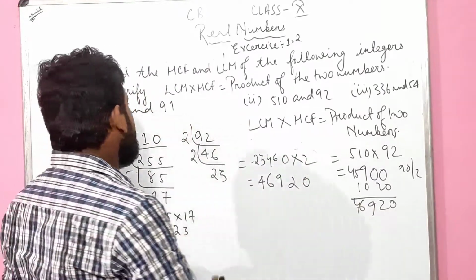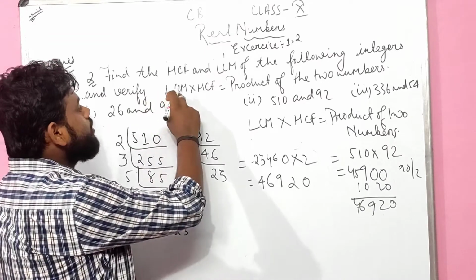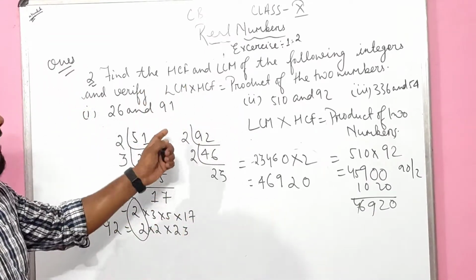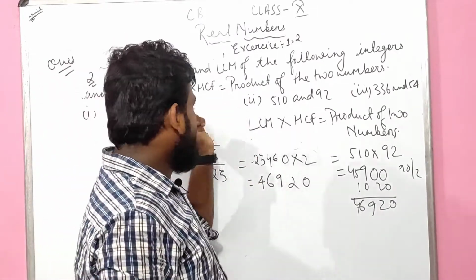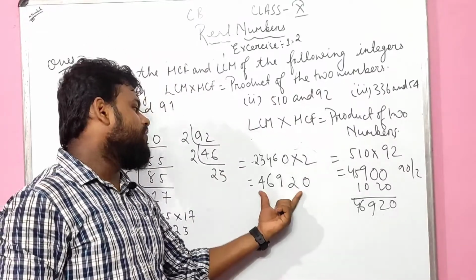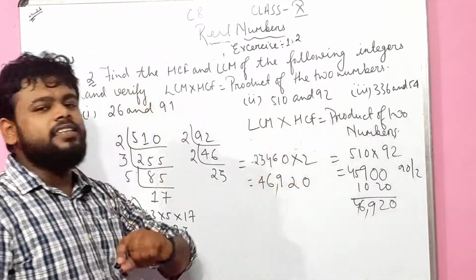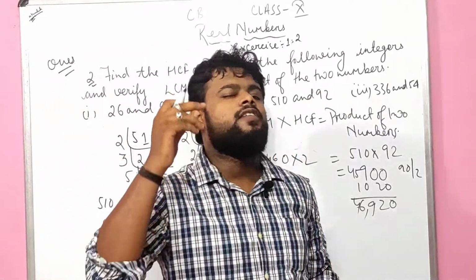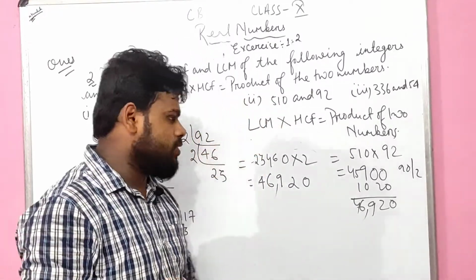So I can say, just write it down in this way: therefore we verified that LCM into HCF equals the product of the two numbers, that is 46920. And part 3 is your homework. You have to do it at home. Let us skip to question number 3. Is it clear, everyone? Let's go.